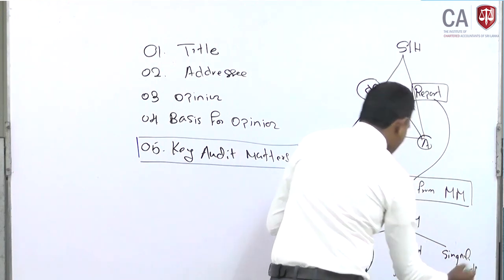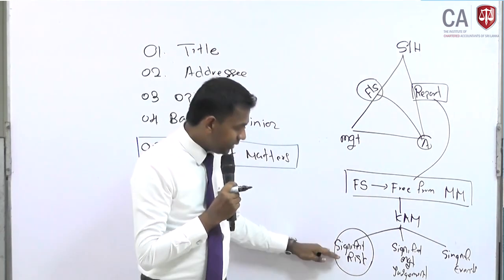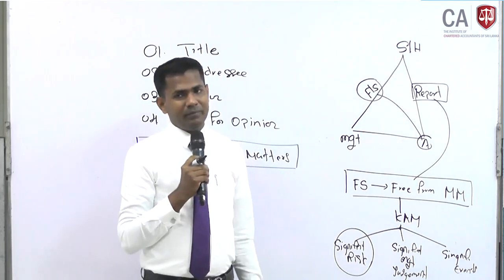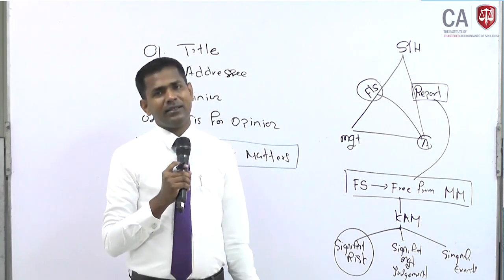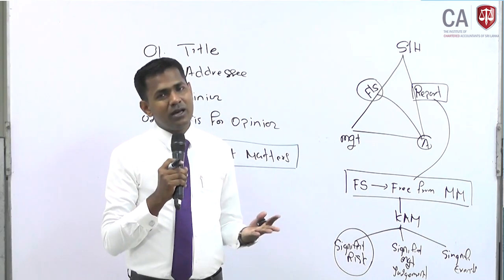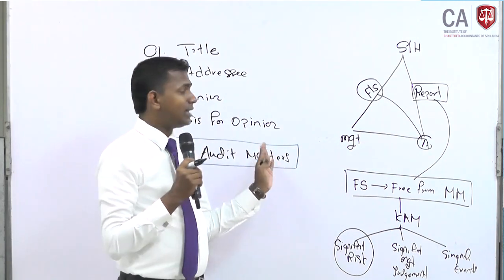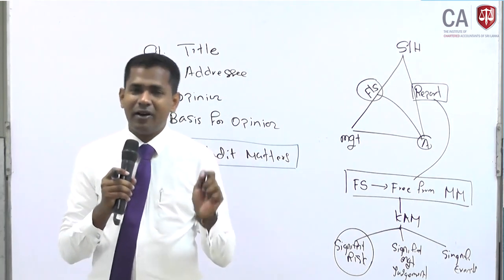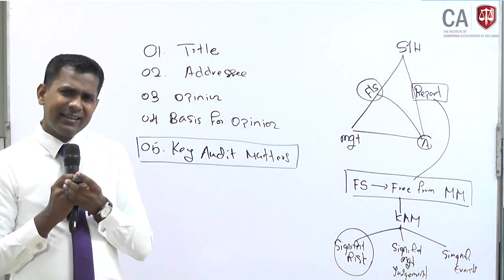Right? Out of all three circumstances, one is significant risk, another is significant management judgment, and the other is significant event. The auditor will observe all three circumstances while the audit is conducted and identify one or two issues, or 3-4 issues, or sometimes beyond that, to be reported to the shareholders as key audit matters. Again I am telling you, key audit matters are not an audit qualification or a modification. It is just a matter that